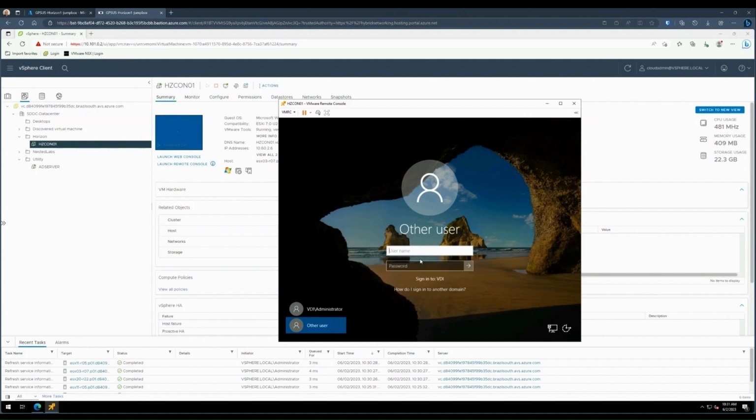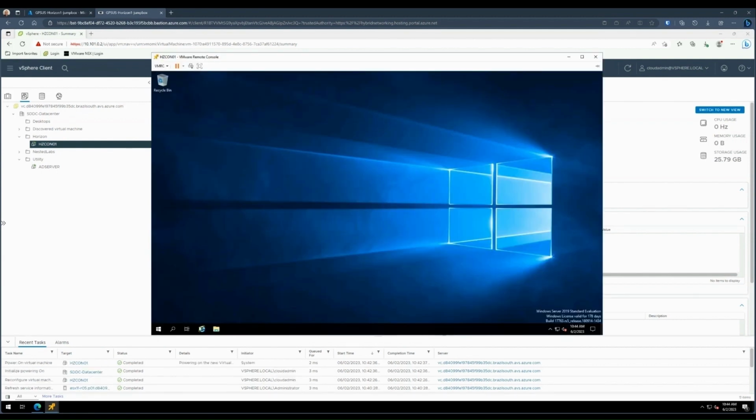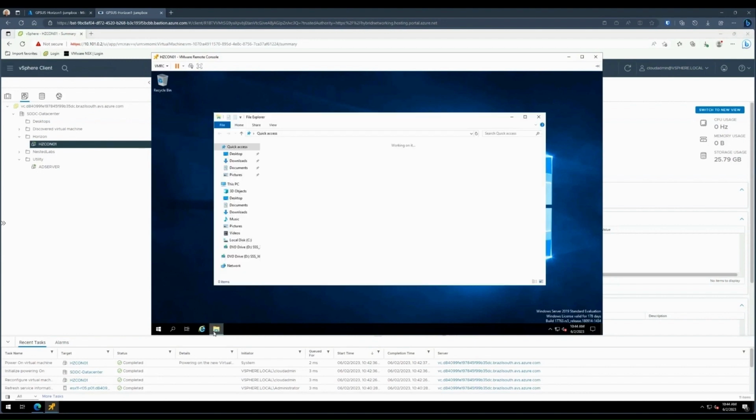Now we're back to a fresh server install. Let's make sure it's domain joined. We've previously downloaded the Horizon license file and the binaries to install the Horizon Connection Server. So let's go ahead and install that license and the connection server.